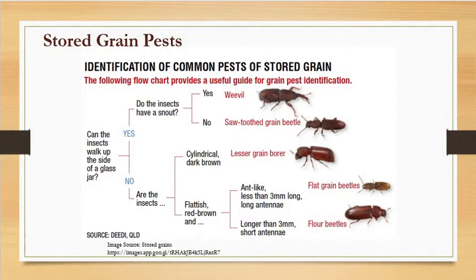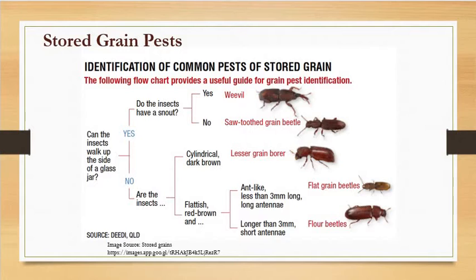The reason is that if the grains are not properly dried after harvesting, once they are harvested from the field, then such grains with a little or more moisture may attract pest insects.